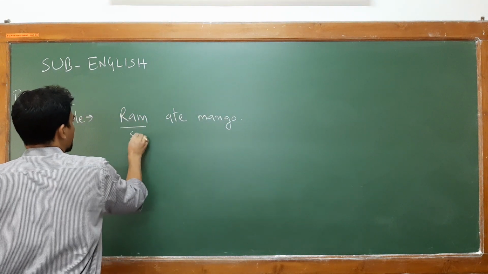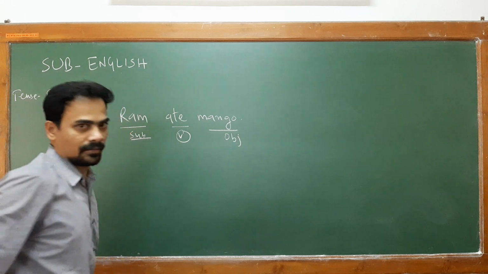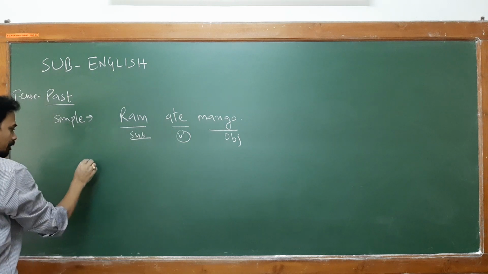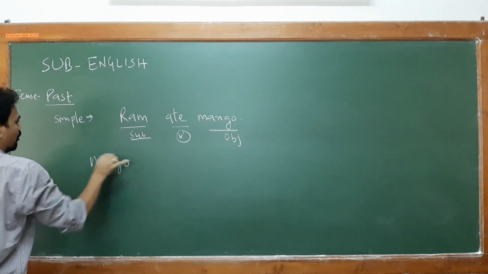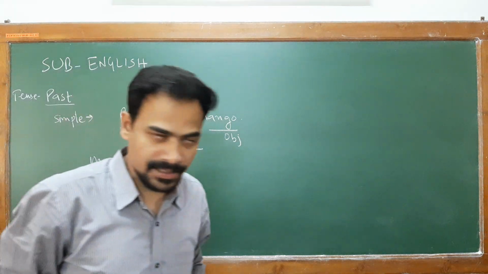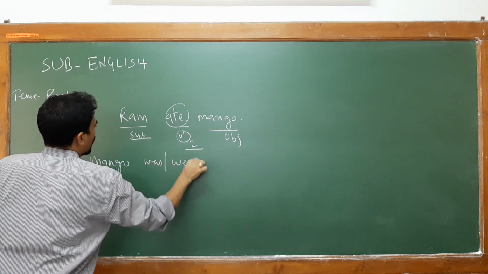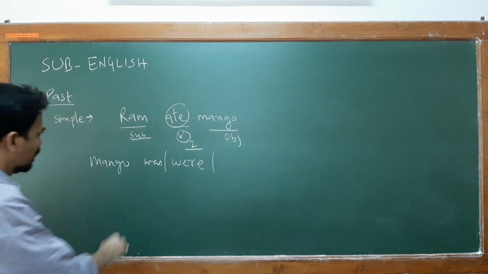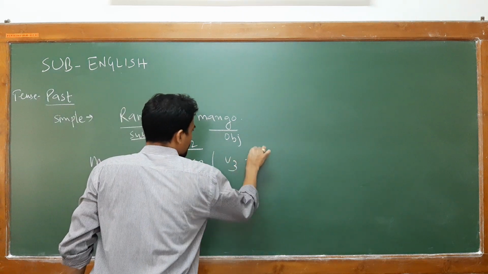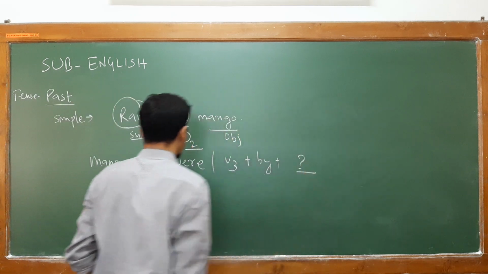Now here this is your subject, this is your verb, and this is your object. Now write the object form. Mango, this is the V2 form, the verb means simple past. Now you select either was or were. Then V3 plus preposition plus the object will come here.